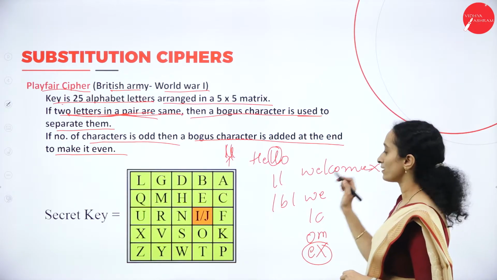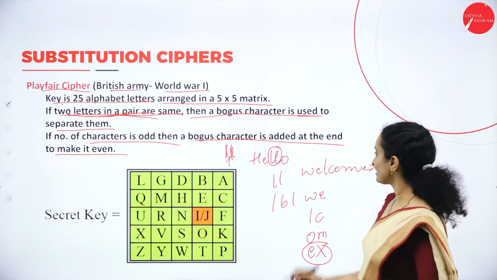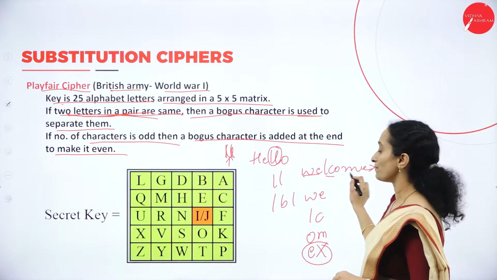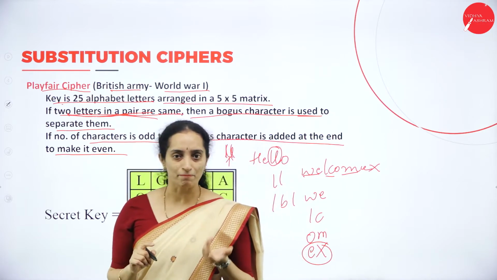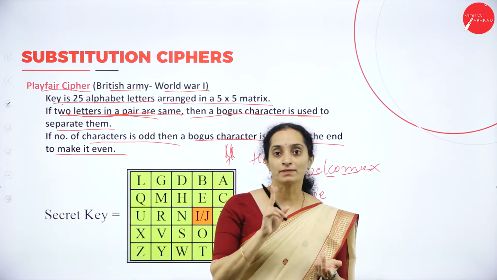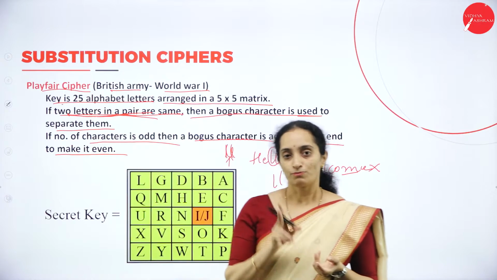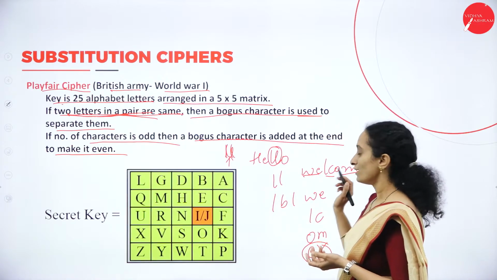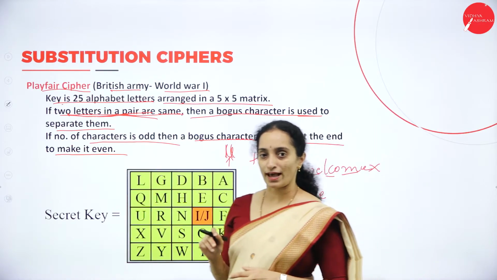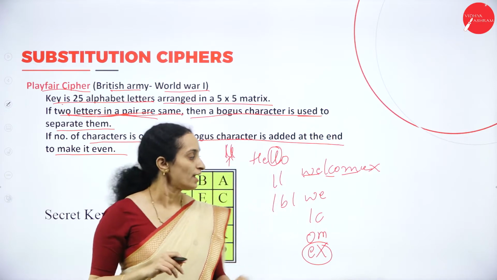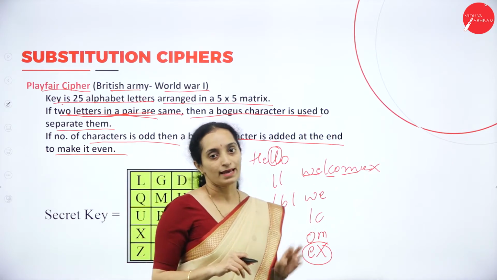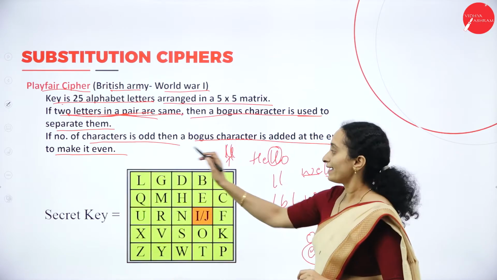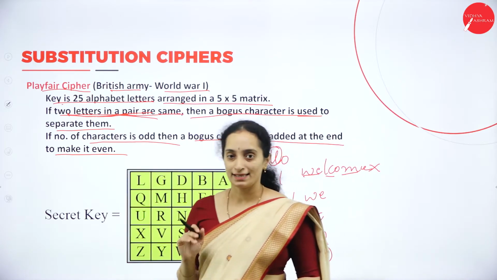Like we can add an X to make it a pair, because only an even number of characters can make pairs, isn't it? Pair means 2, so for having pairs, you need an even number of characters in the message. If it is not even, another bogus character is added at the end to make it even.